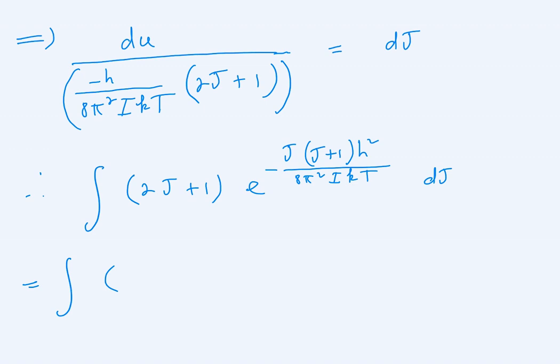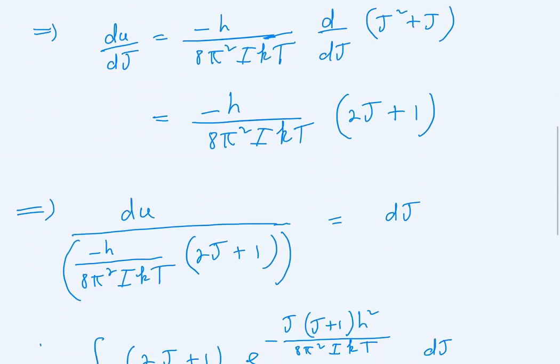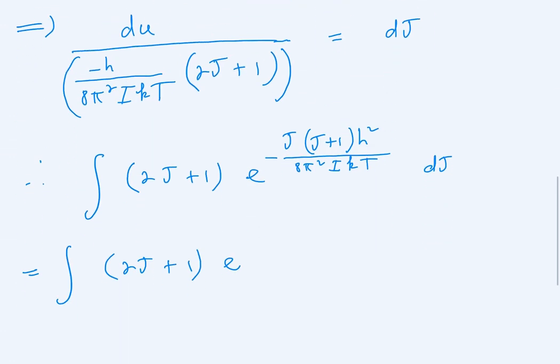We can write the 2j plus 1 in there, and then we're going to multiply this by e, but in place of this function we're going to put u, because we said let u be equal to that. So in place of all of this we're just going to put u, and in place of dj we are going to put du divided by minus h divided by 8 pi.